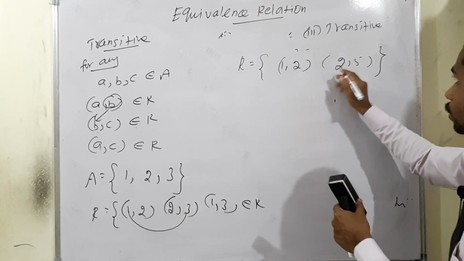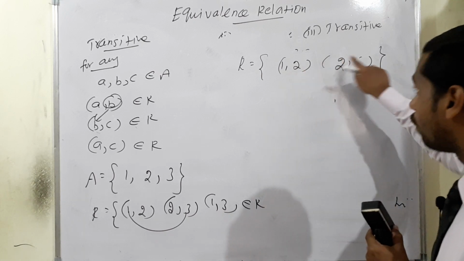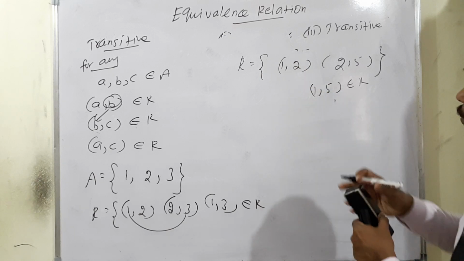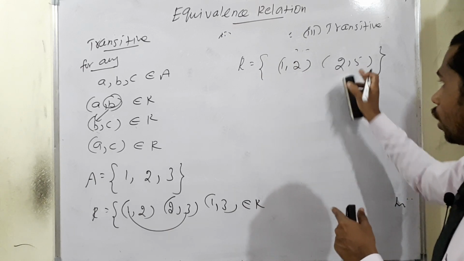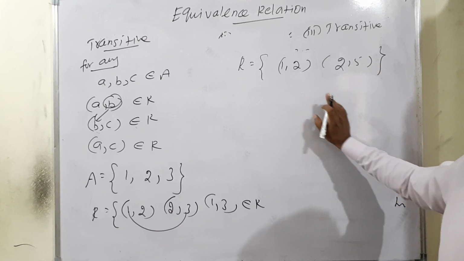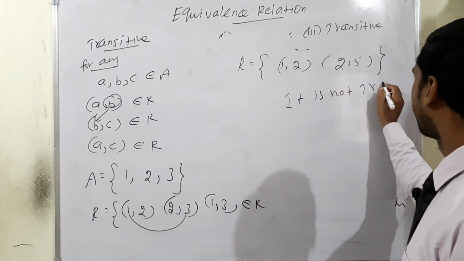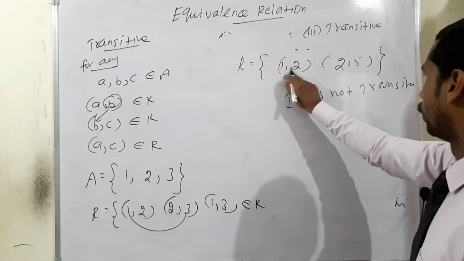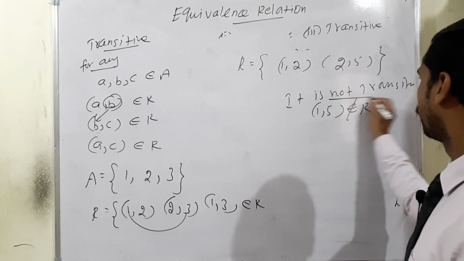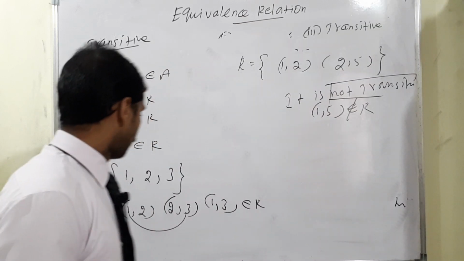Now, 1 comma 2 is there and 2 comma 5 is there, so which pair should be there? 1 comma 5 should be in the relation, and only then can we say it is transitive. That's why 1 comma 2 is in one pair, 2 comma 5 is in another pair. Why are we saying it is not transitive? 1 comma 2 is in R, 2 comma 5 is in R, but 1 comma 5 does not belong to R. That's why we are saying it is not transitive.